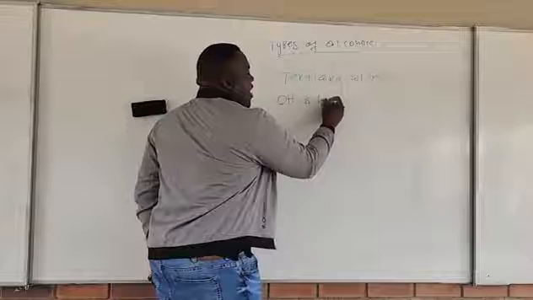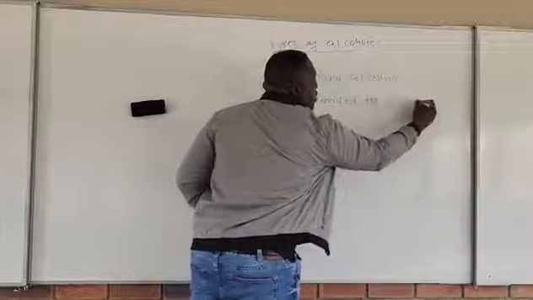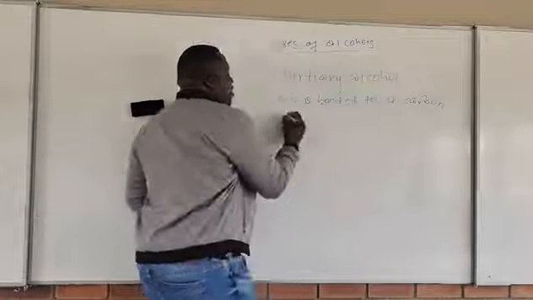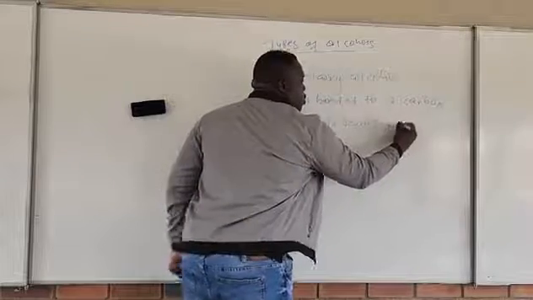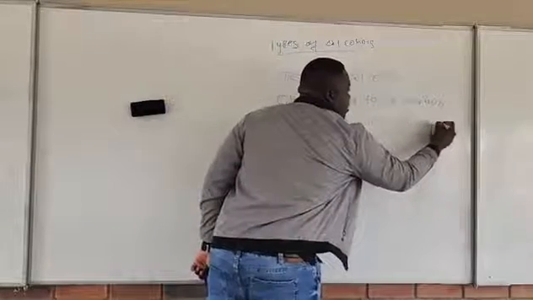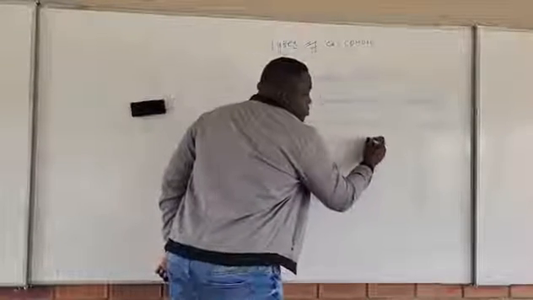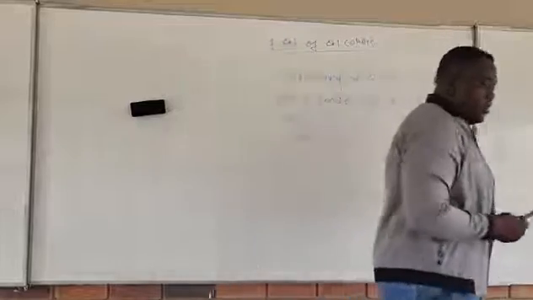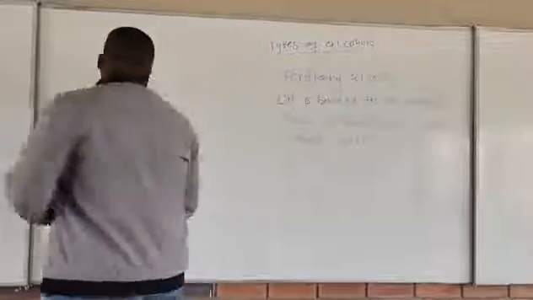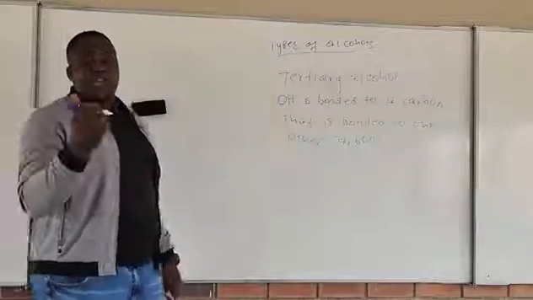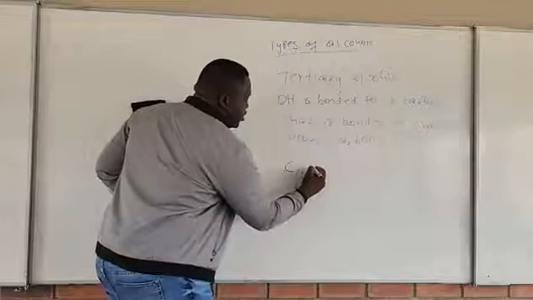OH is bonded to a carbon that is bonded to three other carbons. Can you see how we get to define a tertiary alcohol? OH is bonded to a carbon that is bonded to how many carbons? Three. Just like this one.